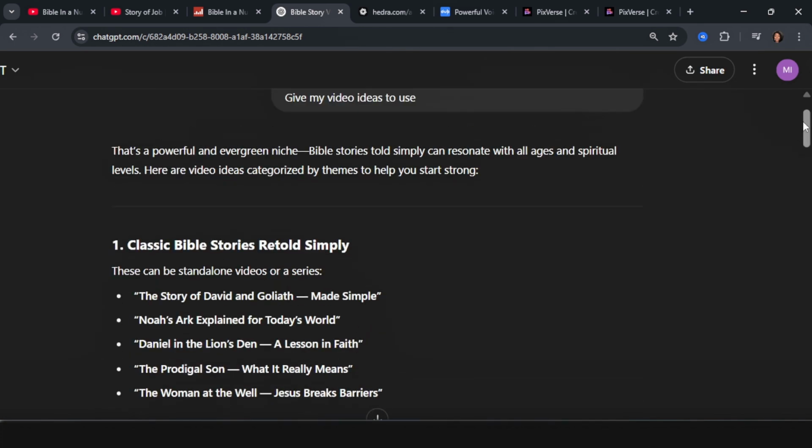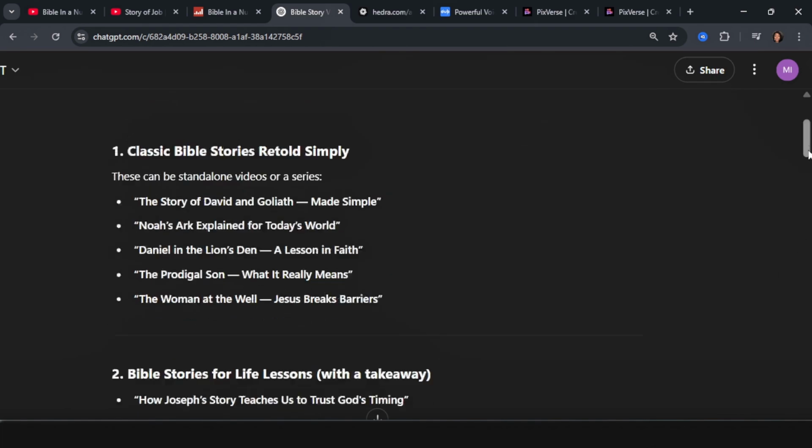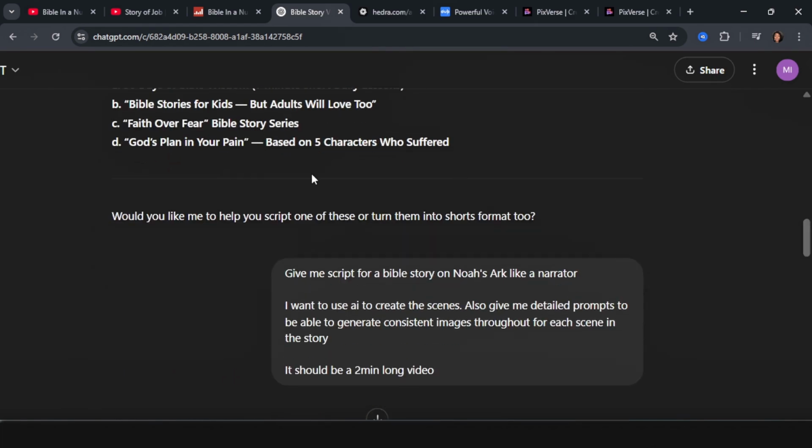Now I have picked one. I picked Noah's Ark Explained for today's world. And I'm going to give ChatGPT another prompt saying, "Give me a script for a Bible story on Noah's Ark like a narrator." I want to use AI to create the scenes. Also, giving detailed prompts to be able to generate consistent images throughout for each scene in the story. It should be a 2-minute long video.